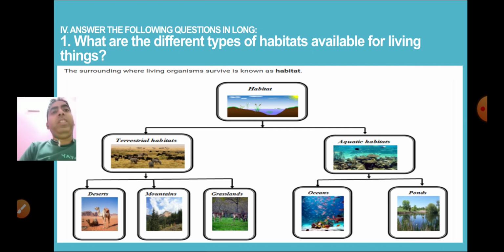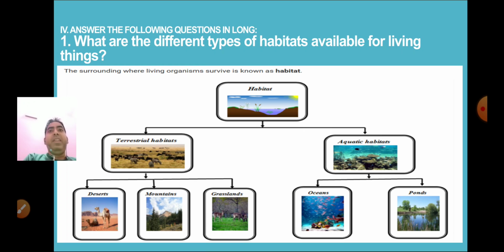We are discussing the questions under "Answer the following questions in long", on page number 138. So we have the first question: what are the different types of habitats available for living things? Habitat is the natural living place for an organism. This habitat has been divided into terrestrial habitats and aquatic habitats.